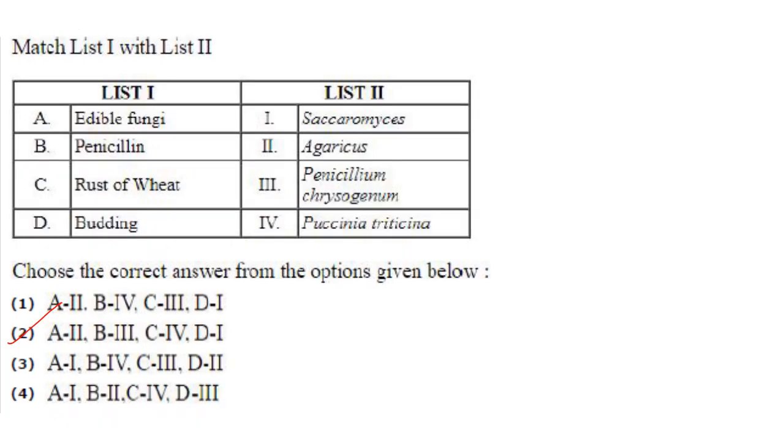Then next one, edible fungi. Edible fungi is Agaricus. A2. Penicillin is obtained from Penicillium chrysogenum. So B3, A2, B3. Rust of wheat is caused by Puccinia triticina. C4, and budding is found in Saccharomyces. B1. So answer is option 2.